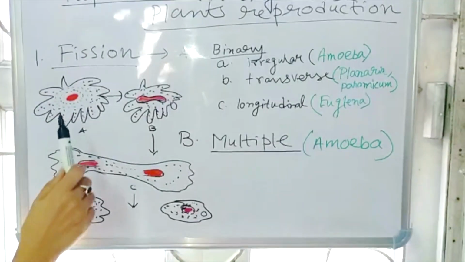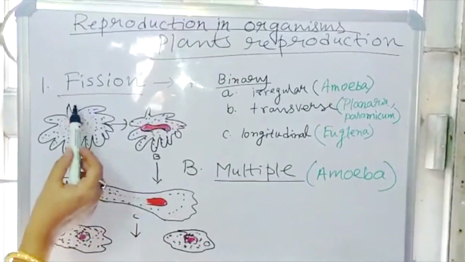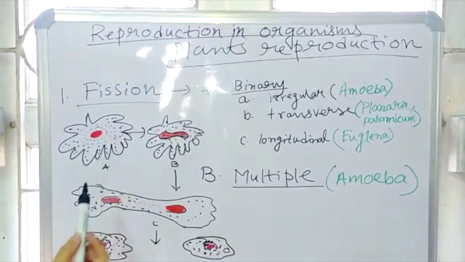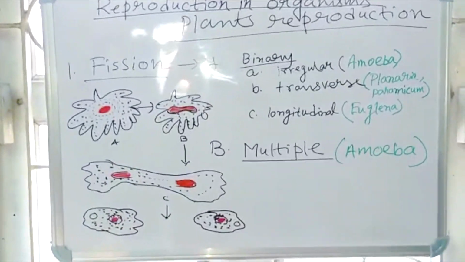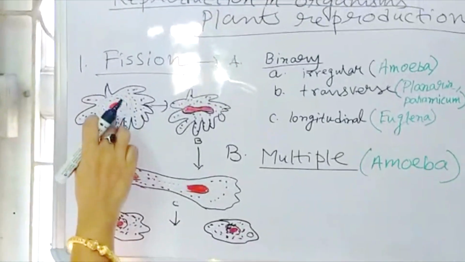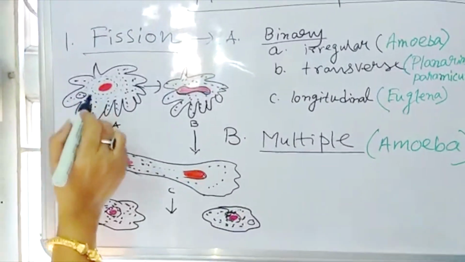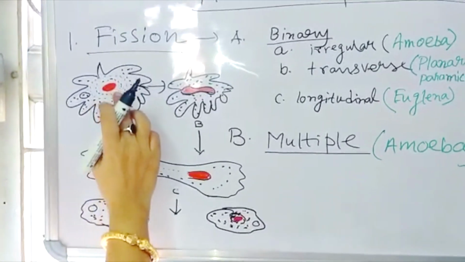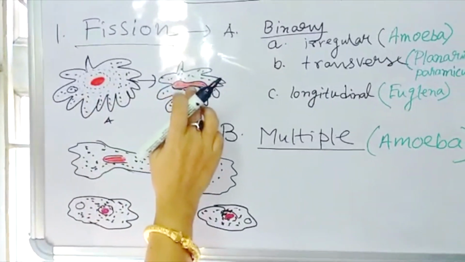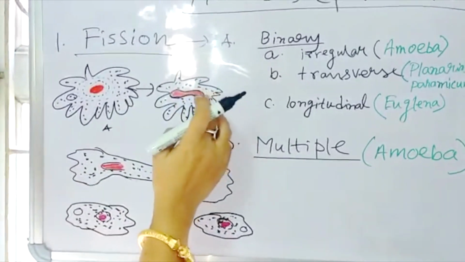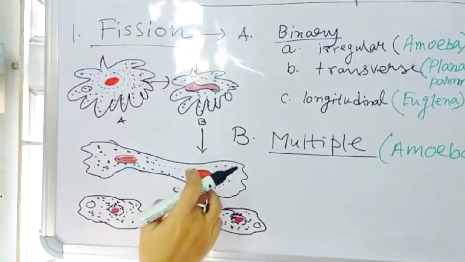Now, in this picture, you see a cell of amoeba. You know, amoeba is a unicellular organism. And this red part is the nuclear part of the amoeba. And now, this nucleus is going to divide, followed by cytoplasmic division.